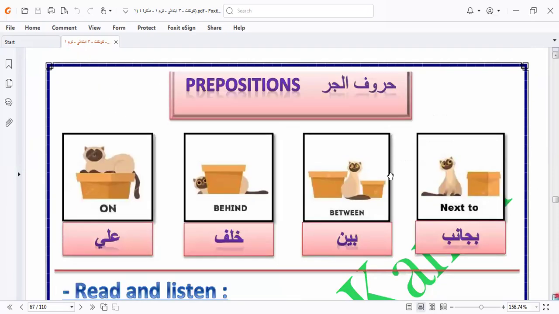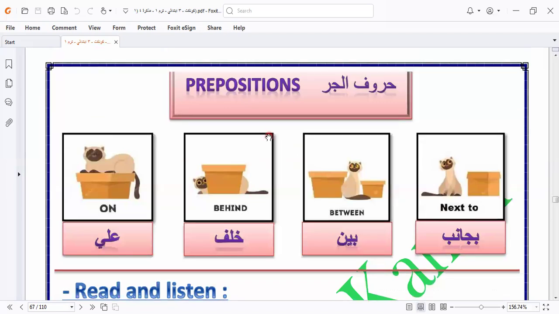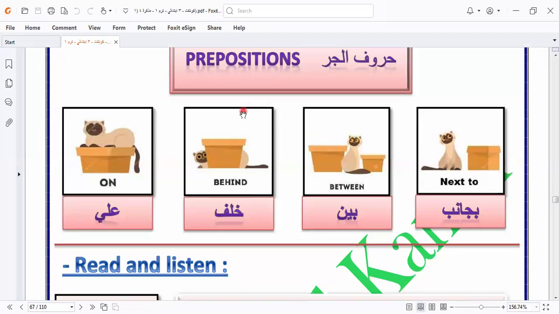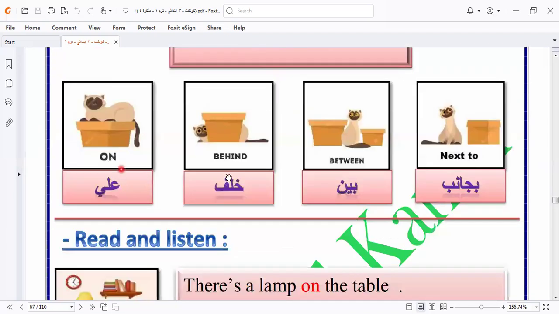Let's go to another item here in this unit, which is prepositions. You must know that prepositions are important in English, like in Arabic. In Arabic, we say huruf al-jar, but in English, we say prepositions. Here we have on, behind, between, next to.